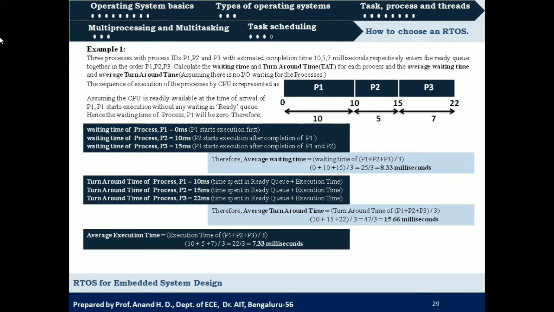Average turnaround time can also be calculated as the sum of average waiting time plus average execution time. So here we can see average waiting time is 8.33 millisecond plus average execution time, that is 7.33. So 8.33 plus 7.33 is 15.66 milliseconds. So this is the same as what we are seeing here. So that is one of the alternative methods for calculating average turnaround time.